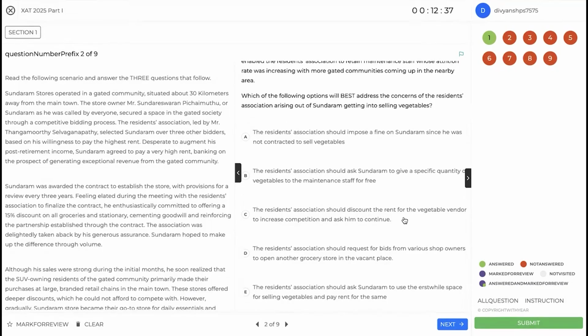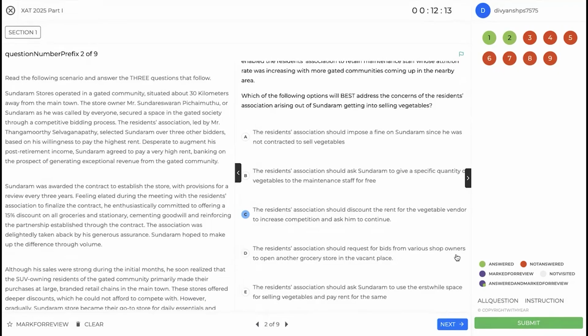They should discount the rent for the vegetable vendor to increase competition and ask him to continue. So this seems like a good option, because the rent will be discounted, so you will get some portion of the rent, plus the vegetable vendor will be back, which means your maintenance staff getting freebies issue will also be addressed. So this is the best of both worlds. Let's look at other options.